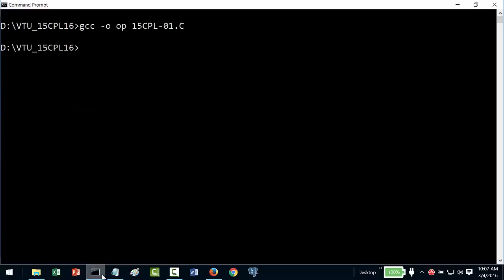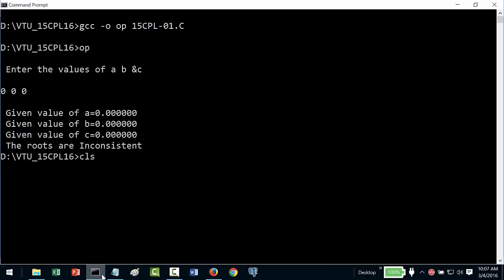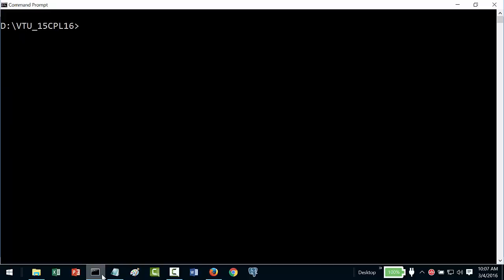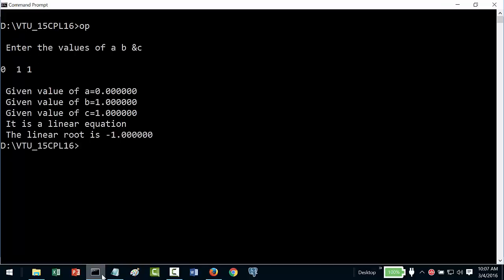So now if I give 0, 0, 0, the roots are inconsistent, condition number 1 is met. If I do 0, 1, 1, it is a linear equation, the linear root is this.